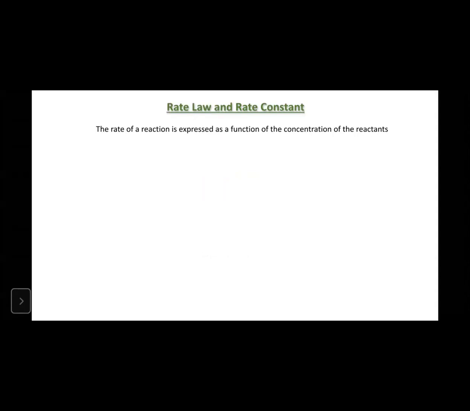Here the rate of reaction is expressed as a function of the concentration of the reactant, right? Very simple. We consider one general reaction, alpha A plus beta B. These are the reactants going to convert into products. According to the rate law, the rate is directly proportional to the concentration of A and the concentration of B, where alpha is the concentration term of A. Similarly, beta is the concentration term of B.